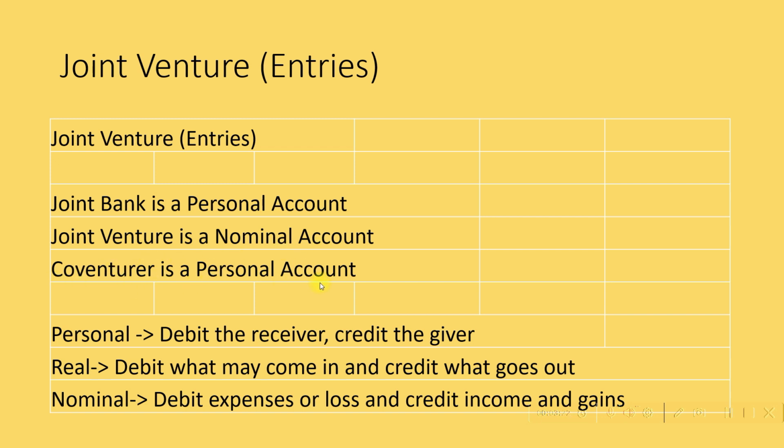Now we know the rules for each of the types of account. For a personal account, always debit the receiver and credit the giver. For real, debit what comes in and credit what goes out. For nominal, debit expenses or loss and credit incomes and gains.